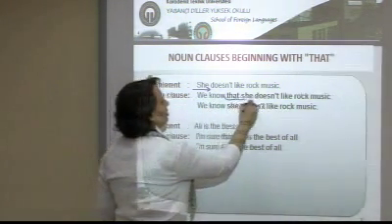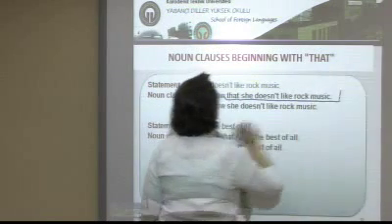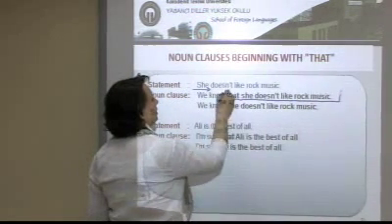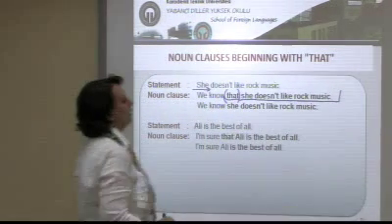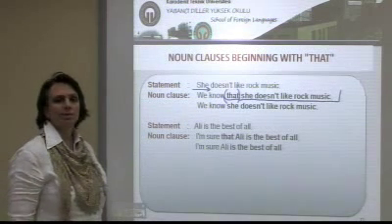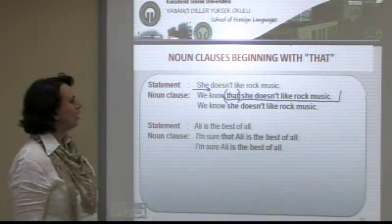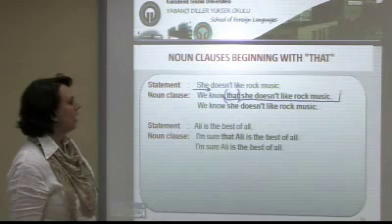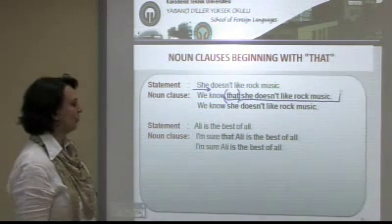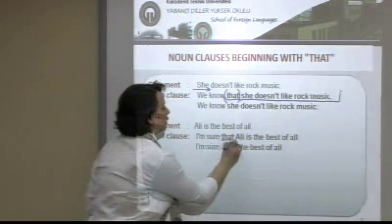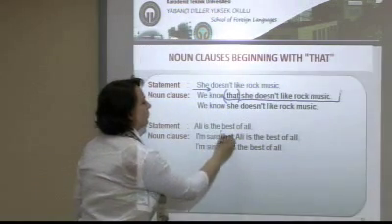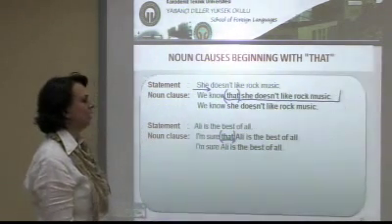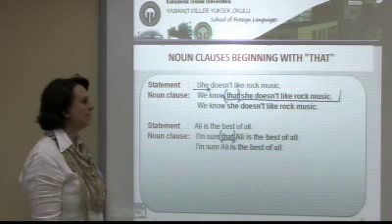This is a noun clause and in objective form. In this situation, we can omit that. We know she doesn't like rap music. They are the same. Ali is the best of all. I'm sure that Ali is the best of all. This is our noun clause, and we can omit that. I'm sure Ali is the best of all has the same meaning.